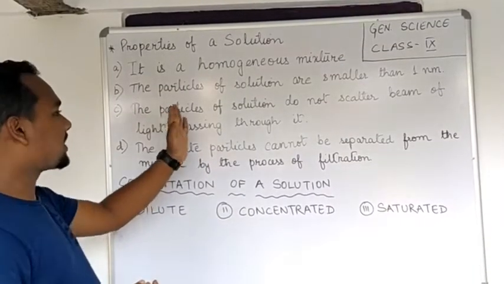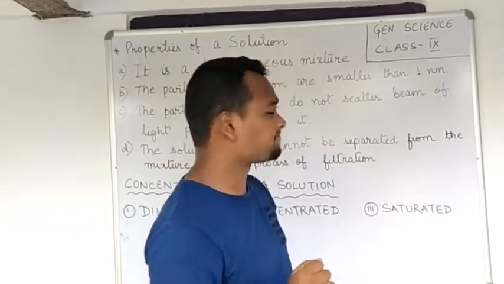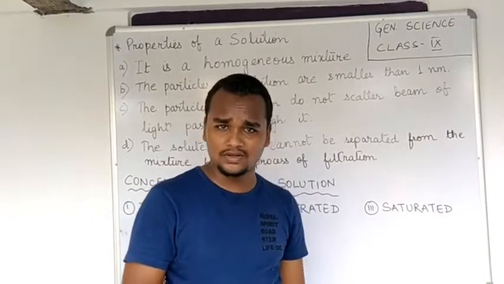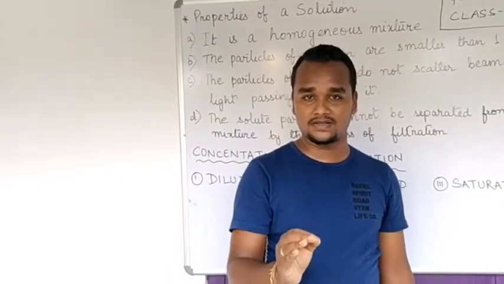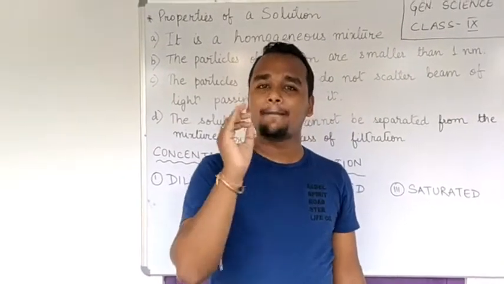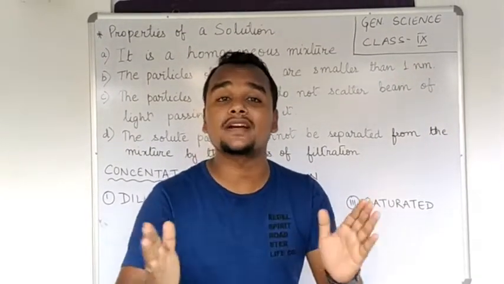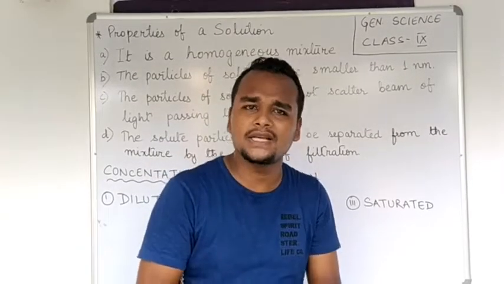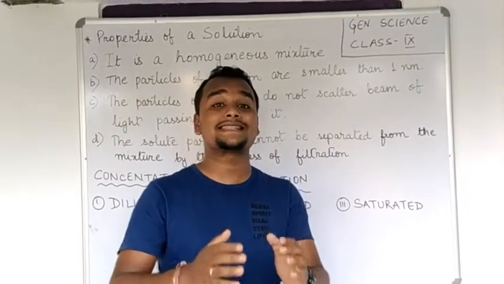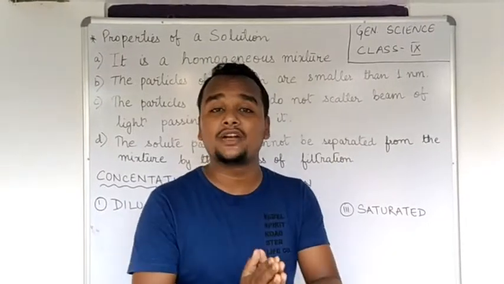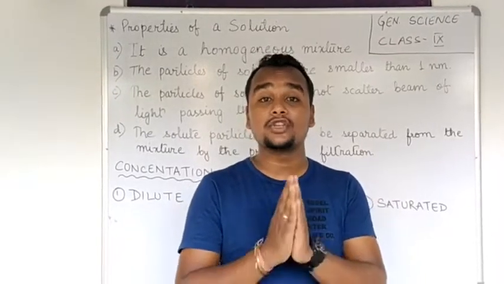The third one is that the particles of solution do not scatter a beam of light passing through it. Now, since the particles are very, very small and cannot be seen by our naked eye, because of the smaller size of the particles, what happens when a beam of light is passed through a solution? The beam of light is not scattered by the particles. Why are they not scattered? Again, the particles of a solution are very, very small, and because of that smaller size, the ray of light passing through a solution does not scatter.